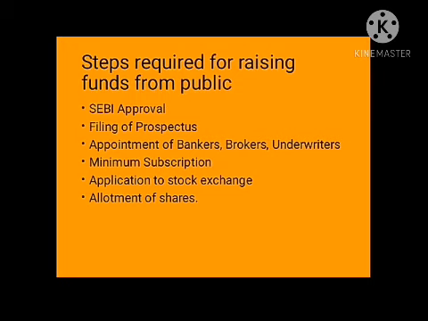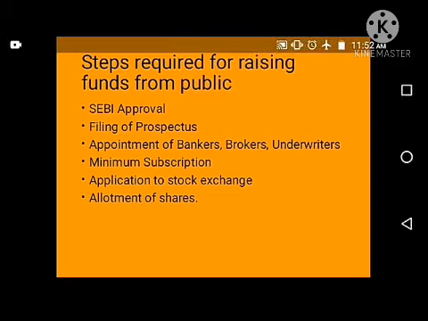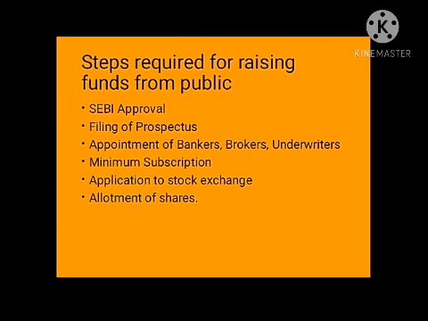Then comes minimum subscription. As we have seen, out of the total shares issued, a minimum of 90% must be subscribed. If they fail, they have to return the application money to the investors, and they cannot start their business immediately. Then there is the application to the stock exchange, that is, listing of the shares in a recognized stock exchange, so that these shares can be traded, investors can easily purchase, and the company can sell its shares in the stock exchange.